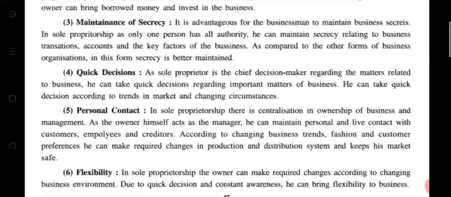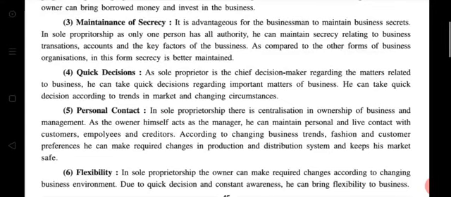In sole proprietorship, as only one person has all authority, he can maintain secrecy relating to the business transactions, accounts, and the key factors of the business. As compared to other forms of business organization, in this form secrecy is better maintained.